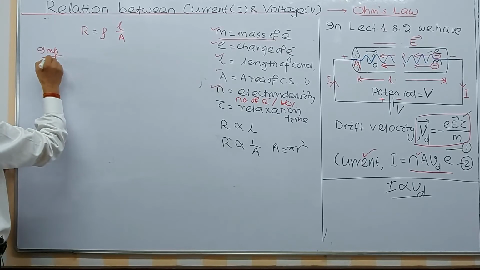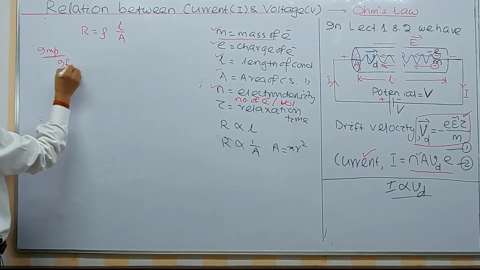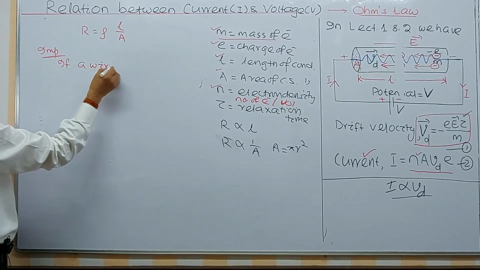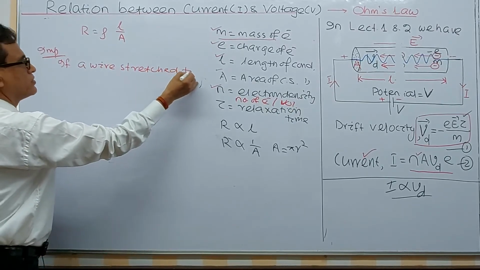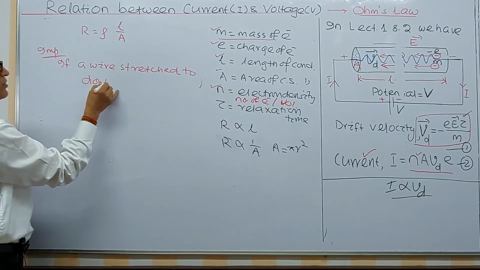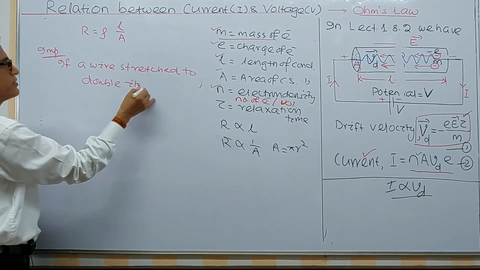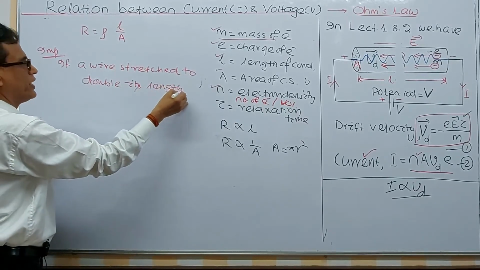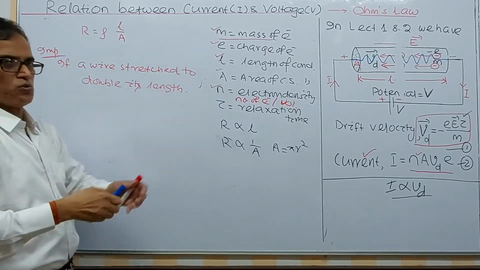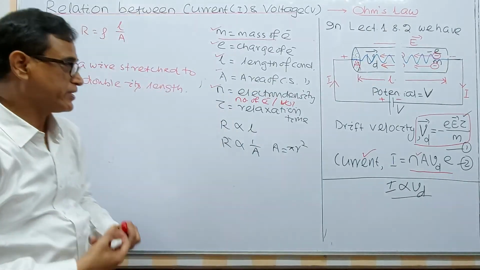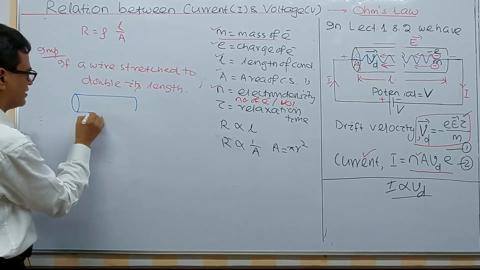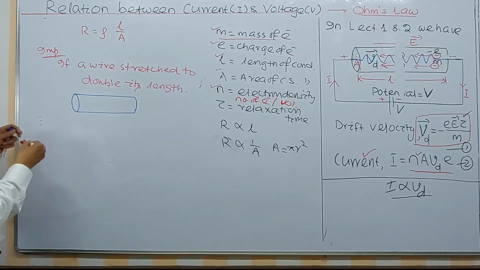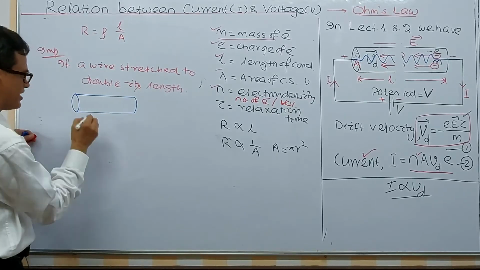But an important question: if a wire is stretched to double its length, here this was the wire, the original length.